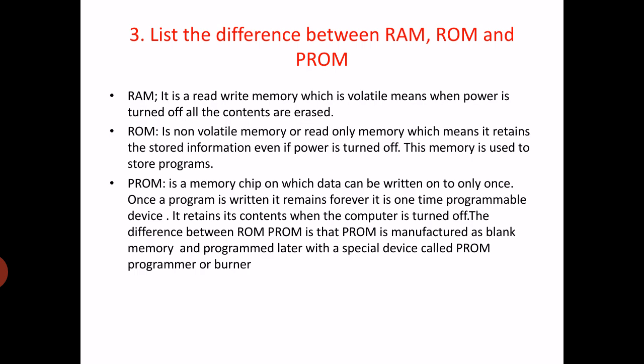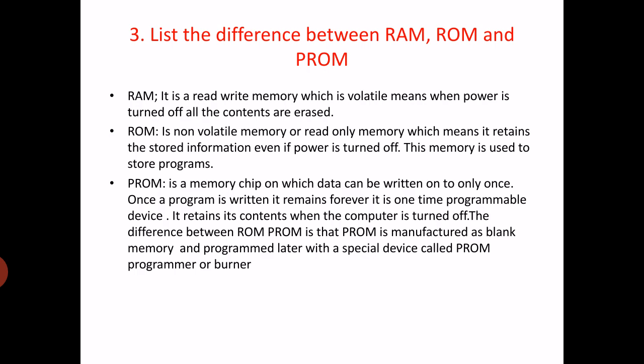So already we have discussed RAM and ROM. Third one is PROM. RAM is a read write memory which is volatile, means when power is turned off all the contents are erased. ROM is non-volatile memory or read only memory, which means it retains the stored information even if power is turned off. This memory is used to store the programs.